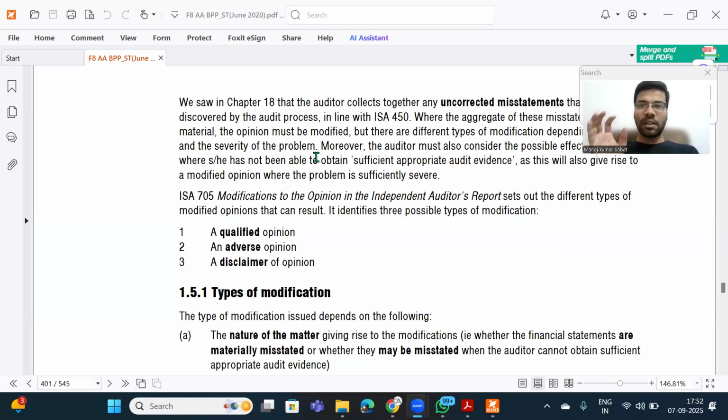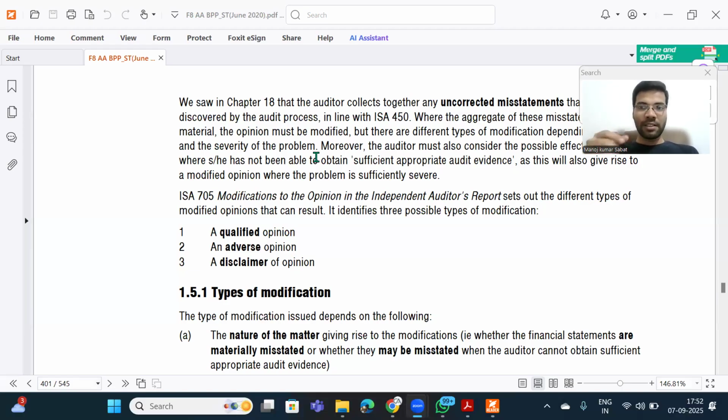Now let us understand which International Standards on Auditing deal with this type of opinions. One is ISA 700 and ISA 705, and also we have ISA 706, 701, 710 and 720. All your 700 series standards discuss the opinion to be expressed by the auditors.